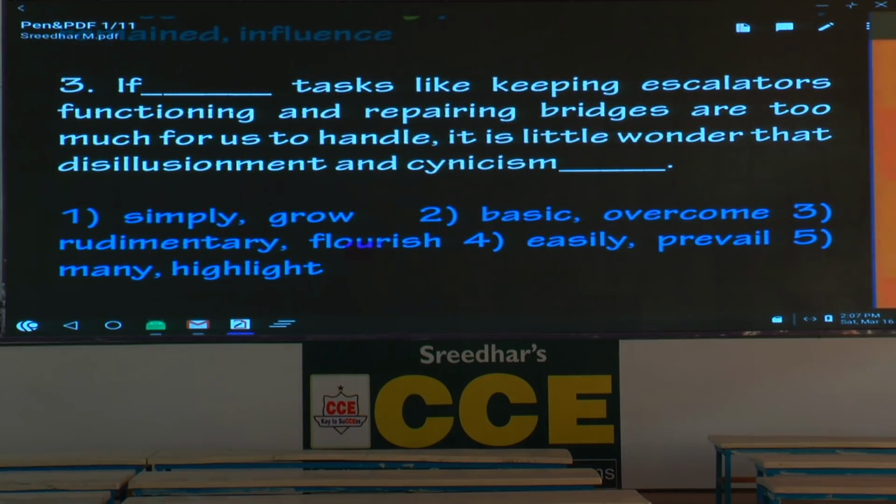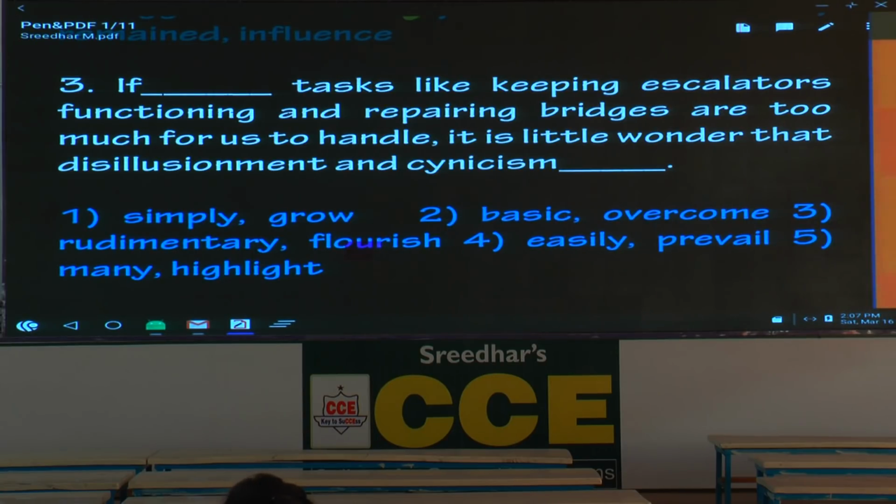Question number 3. If tasks like keeping escalators functioning and repairing bridges are too much for us to handle, it is little wonder that disillusionment and cynicism, whatever the word.